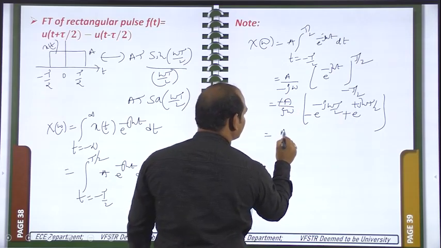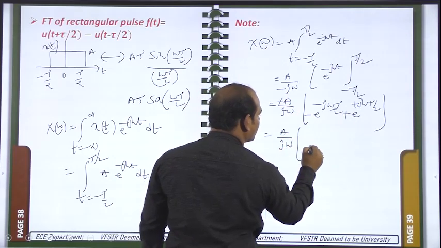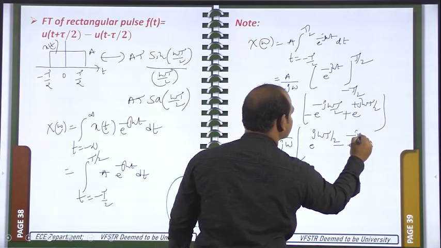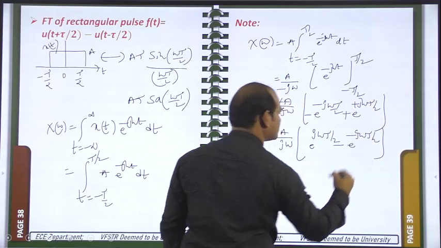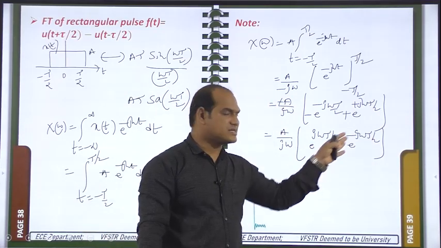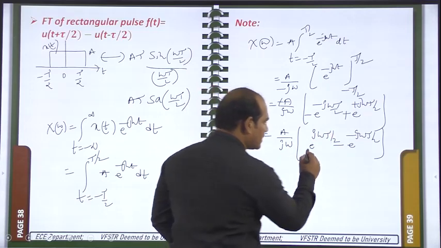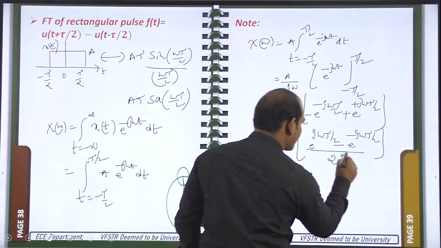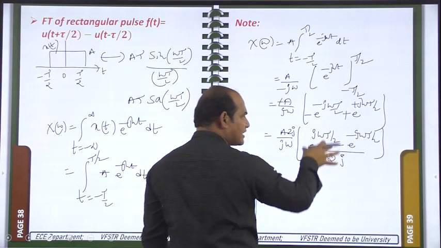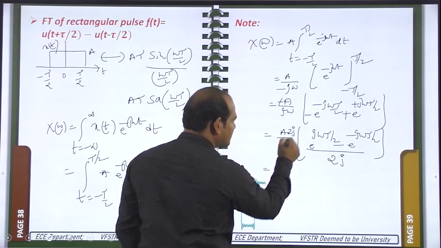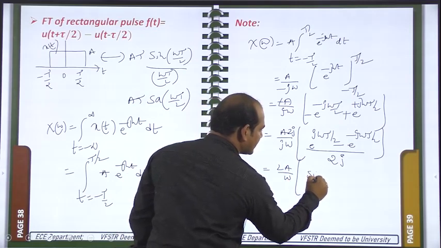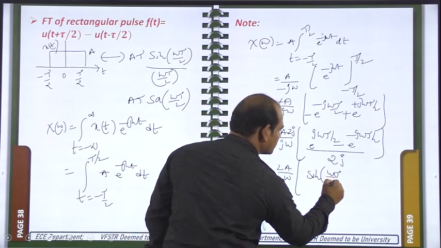So it is equal to A by j omega, e power j omega tau by 2 minus e power minus j omega tau by 2. In this way you will get. It is in the form of e power j theta minus e power minus j theta. If in the denominator you have 2j, in order to cancel this one, I am writing 2j here. Now it is looking like sin theta. So this j will be cancelled: 2A by omega sin of omega tau by 2.